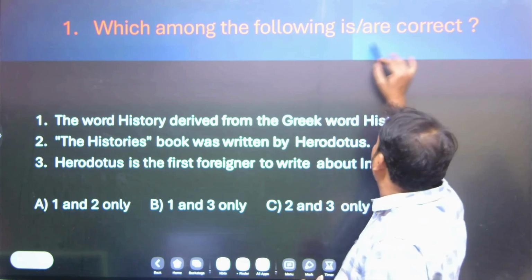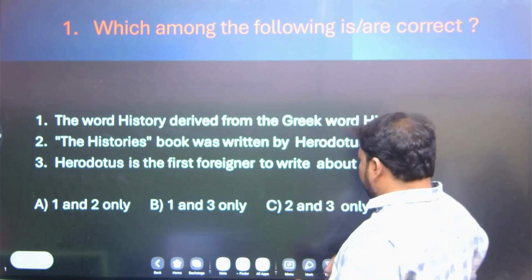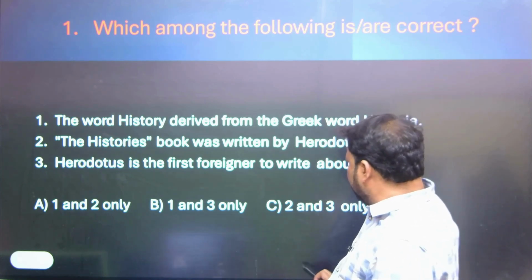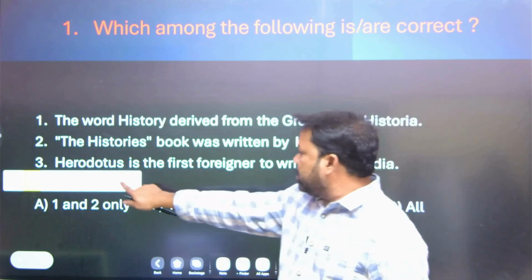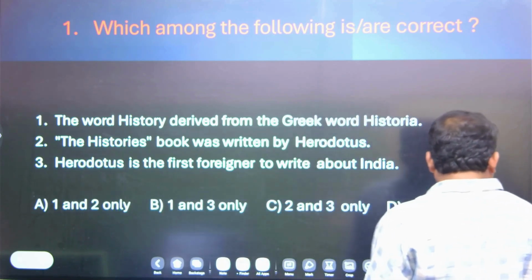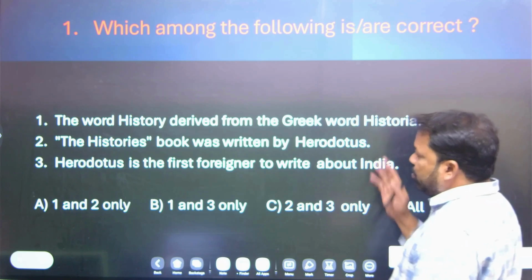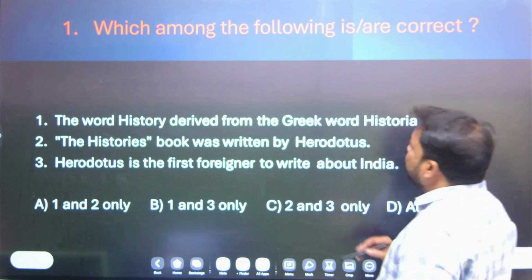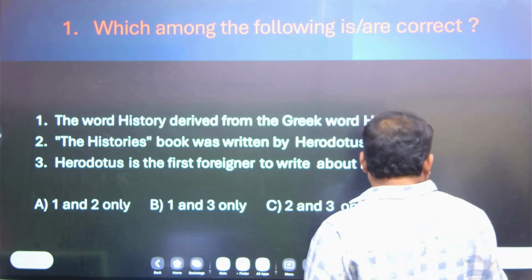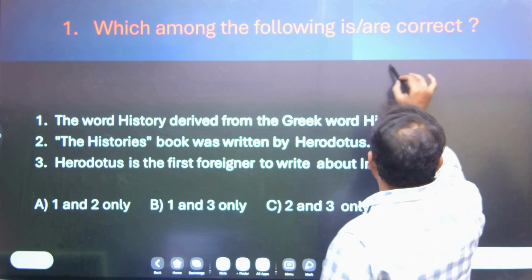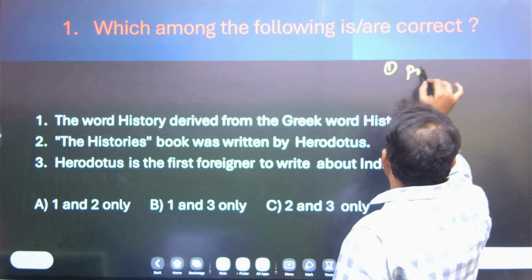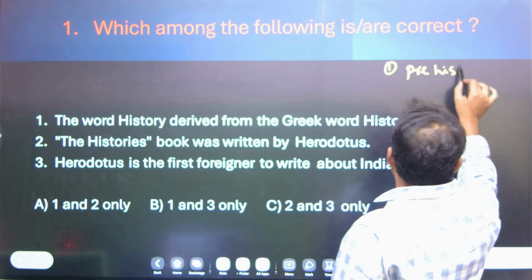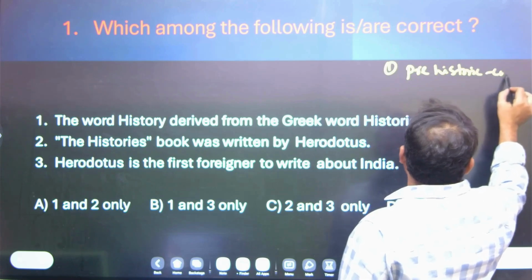Which among the following is/are correct? So, what is the correct statement out of the three? First of all, we come to know the first topic is prehistoric cultures. These questions are from the prehistoric cultures.